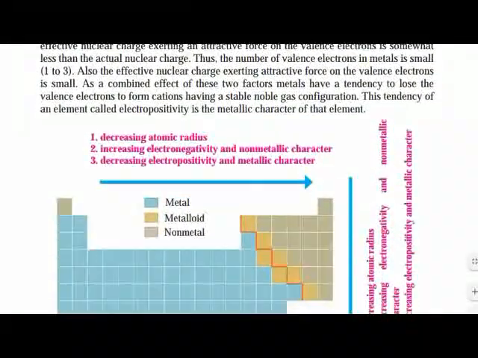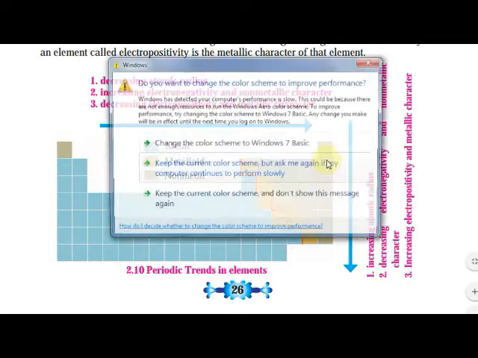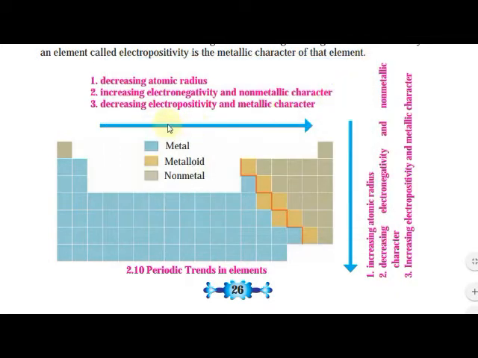Now, here it is given periodic trends in the elements. Here, periodic trends: we have seen atomic radius decreasing from left to right. What happens? Left to right, atomic radius decreases. Electronegativity means non-metallic character.